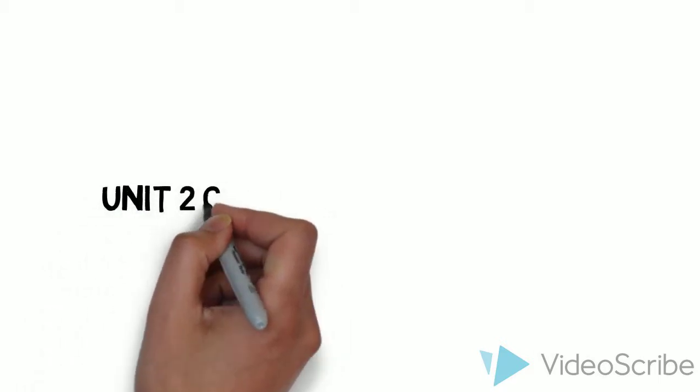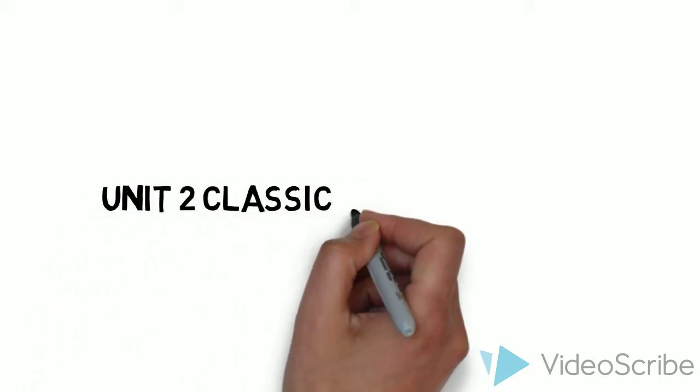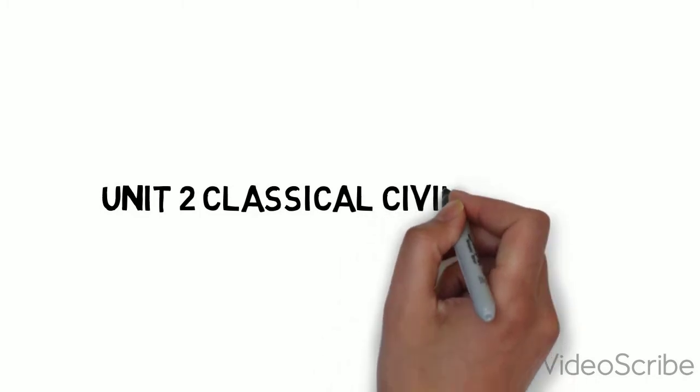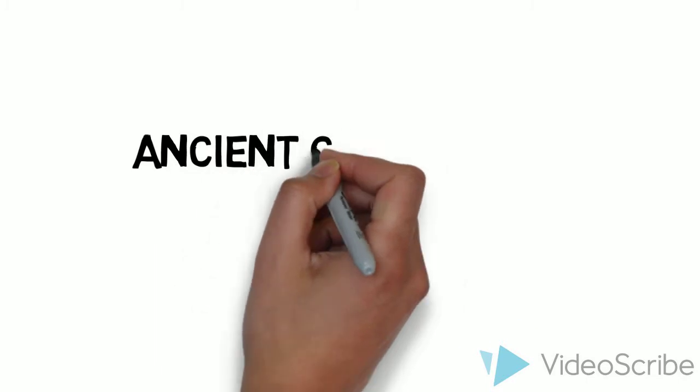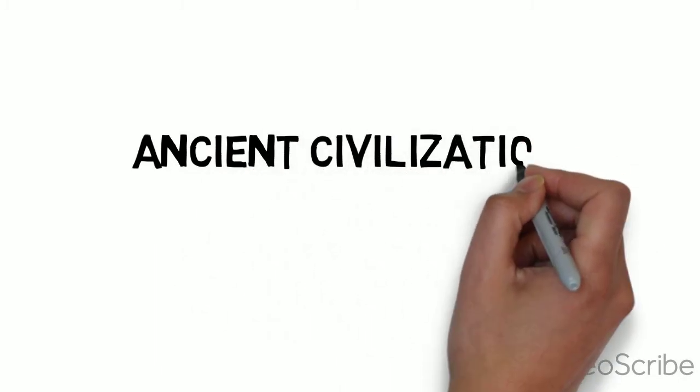Hi, and welcome to Unit 2 Classical Civilizations. This is going to be a video on ancient Egyptians and the Kush, and the Greeks, Chinese, Romans, and Egyptians, respectively. Before classical civilization, there was ancient civilization, and the main ones we learned about were Egyptians and the Kush.